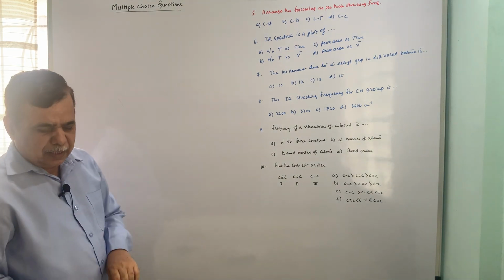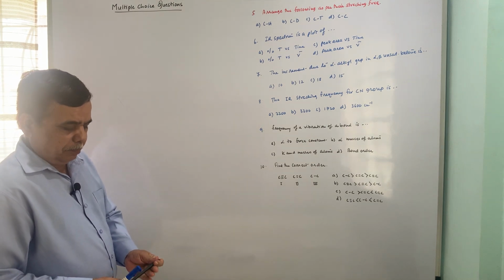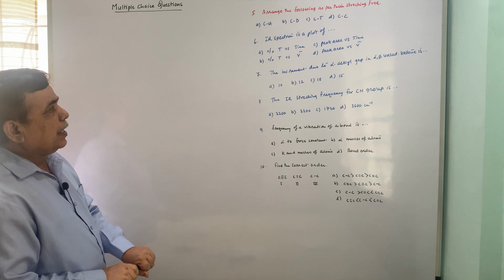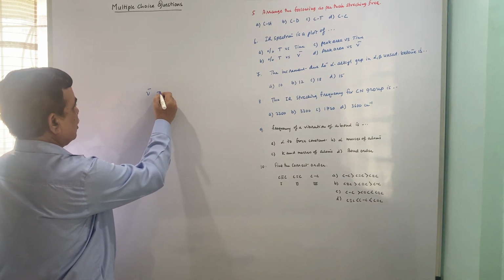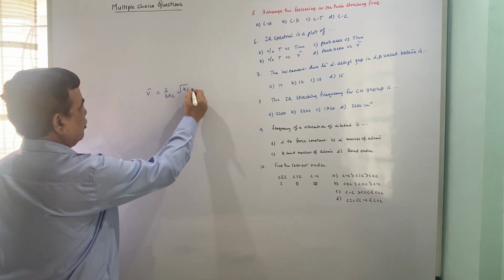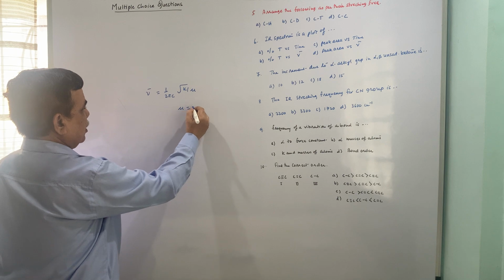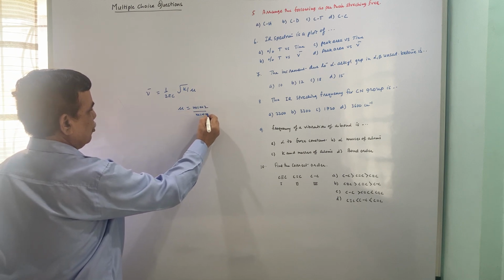One of them is the reduced mass, because when you write down the expression, 1 upon 2 pi c times square root of k upon mu, this mu is m1 m2 divided by m1 plus m2.